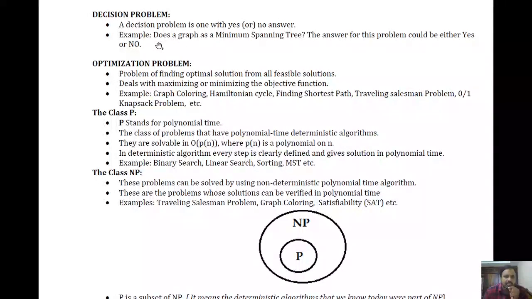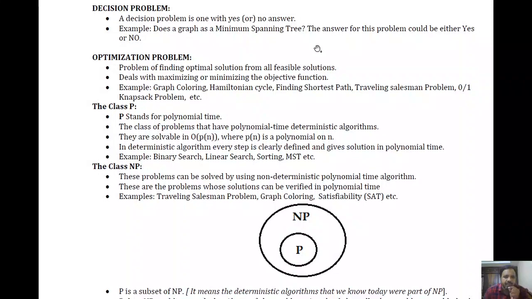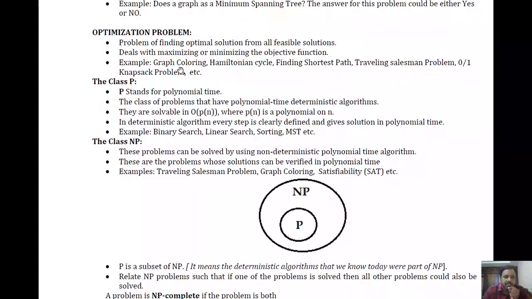Suppose you are given one particular graph and you are asked to find out whether there exists a spanning tree for that graph or not, right? So the answer could be either yes or no. By seeing that graph, you can give the answer, either yes or no, depending upon the presence of a spanning tree in that graph, right? So a decision problem is one with the answer as either yes or no. Okay. Next one, optimization problem.